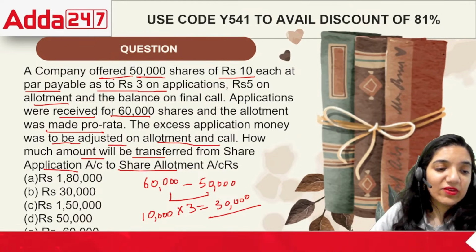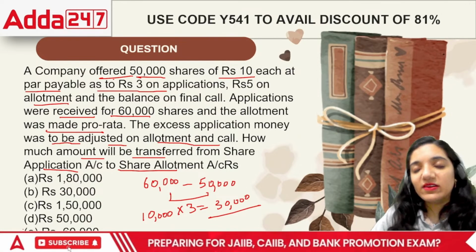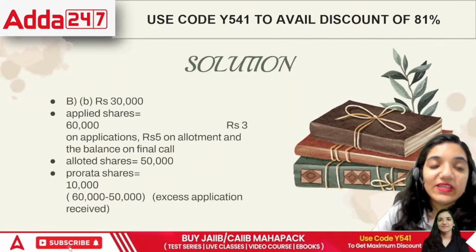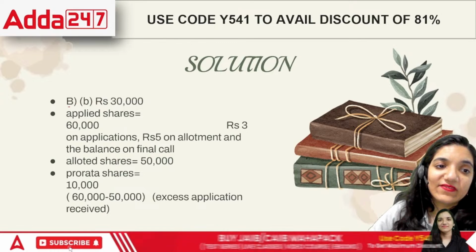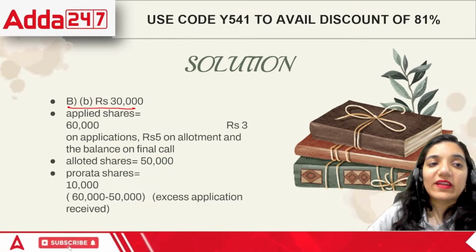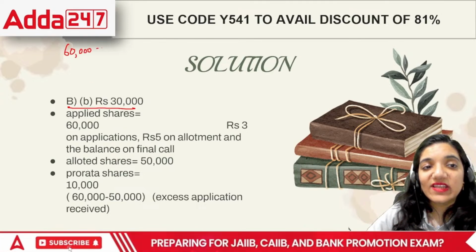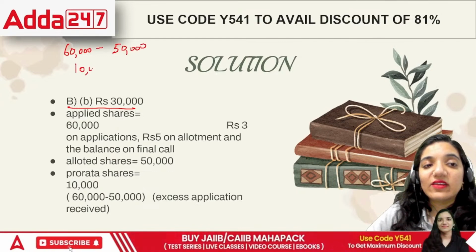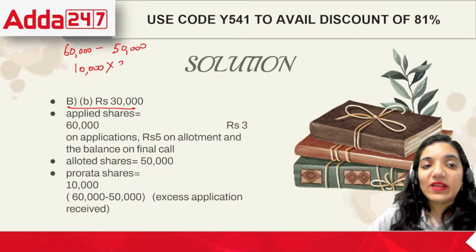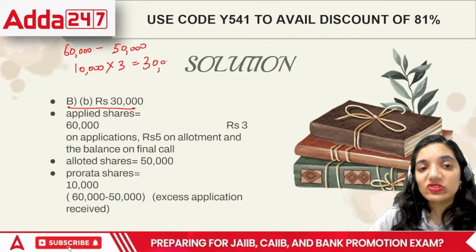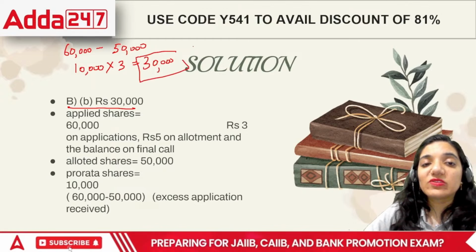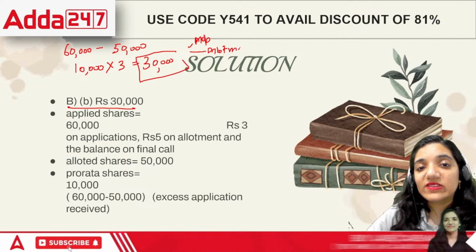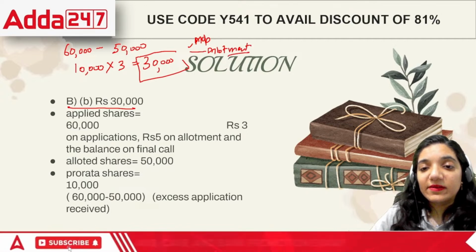The total amount was rupees 30,000, right? So in this case, you can remove one option. Normally there are four options in the examination. The correct answer would be 30,000, because this is a pro rata case. You applied for 60,000 shares, but the company was limited to only 50,000 shares, making 10,000 shares excess. Plus the application money was 3, so it means 30,000 rupees was excess. If this was received in application, the remaining money would go towards allotment, right?